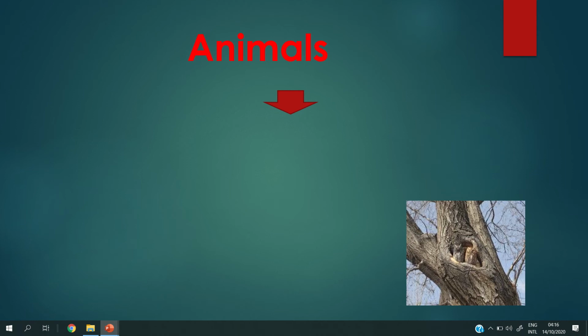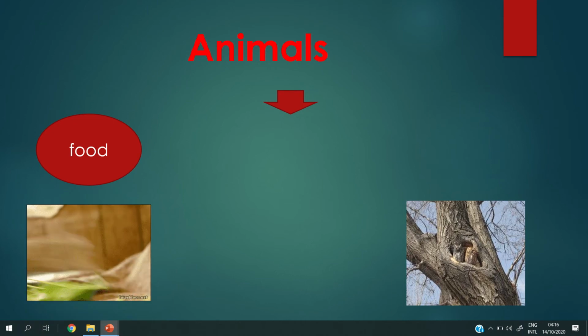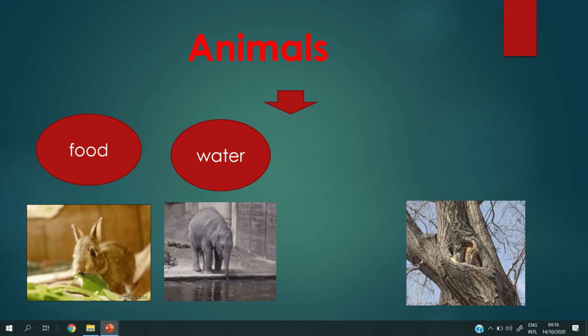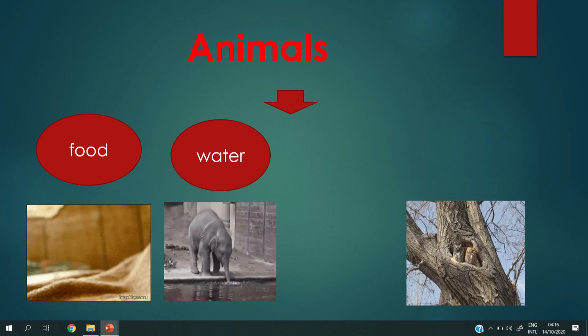So let's start. Number 1, when I ask you what animals need to stay alive, the animals need 4 things. Number 1, they need food. Super. Number 2, water.